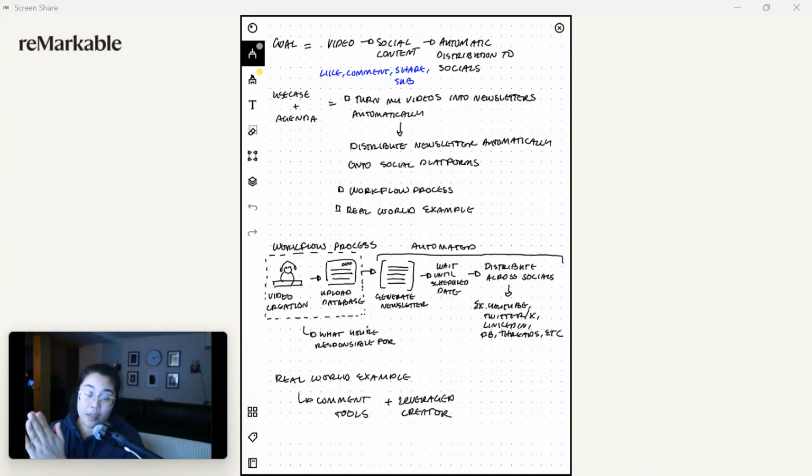So, in the previous video, I showed you how I was able to turn viral content automatically into templates using no code and AI. In this video, I'm going to show you what I do to take a video and automatically turn it into social content with the templates that we just created in the last video. So definitely watch the previous video.